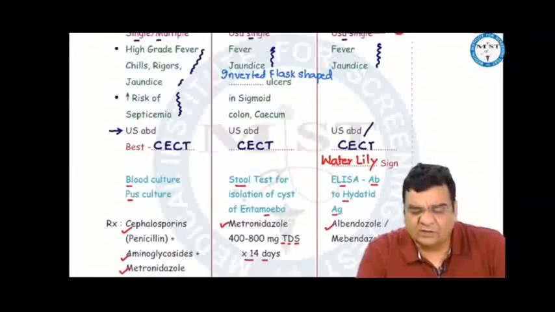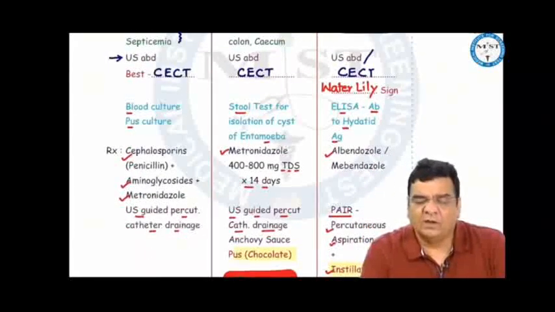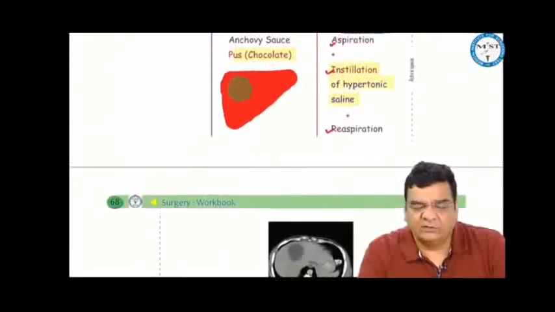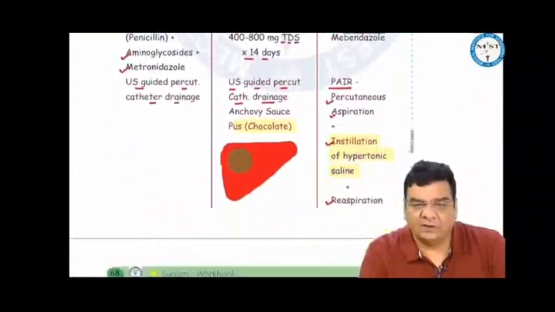If the abscess is large, we do a percutaneous drainage under ultrasound or CT guidance, but in hydatid cyst, we take extra precaution wherein we do a PAIR. First, we do a percutaneous needle aspiration, then instillation of hypertonic saline, and then re-aspiration. When we drain the amoebic liver abscesses, we find anchovy sauce pus in amoebic liver abscess, and we see inverted flask ulcers in amoebic colitis.